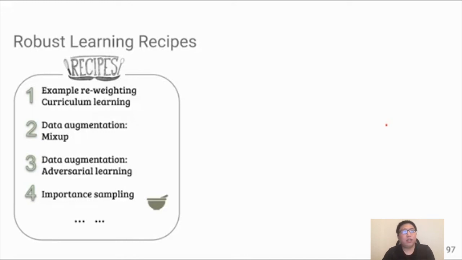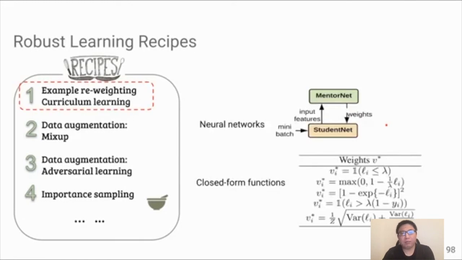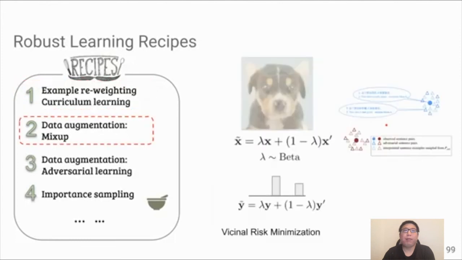Here are some ingredients we have gone over, and we want to recap some of those. The first one is example reweighting, or using curriculum learning. In this strategy, we assign a weight to each example, either by a neural network, such as MentorNet or meta-learning, or by specifying a closed-form solution to compute the weight. This strategy makes the model more robust to examples with noisy labels.